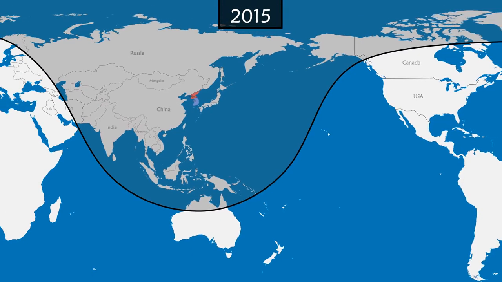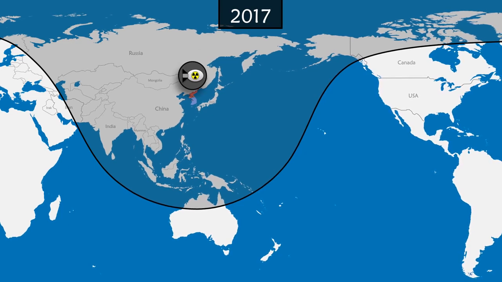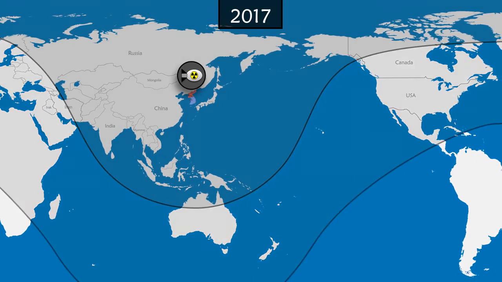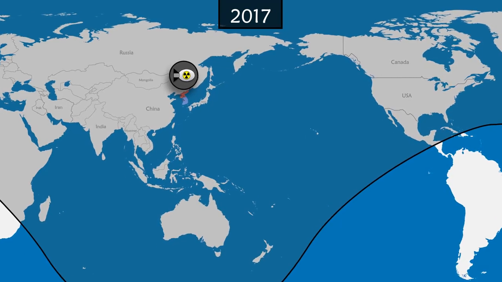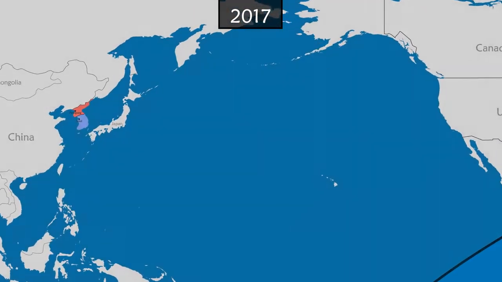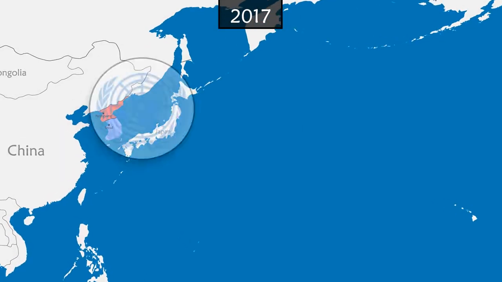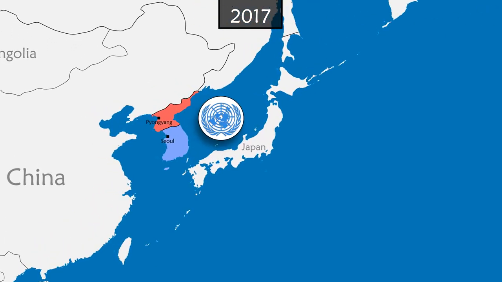After 5 rounds of tests, the country now claims to be equipped with a stable nuclear weapon. A year later, an intercontinental ballistic missile was successfully fired for the first time, directly threatening US soil with nuclear weapons. In response, many economic sanctions are slapped on North Korea by the UN Security Council. The country becomes increasingly isolated.